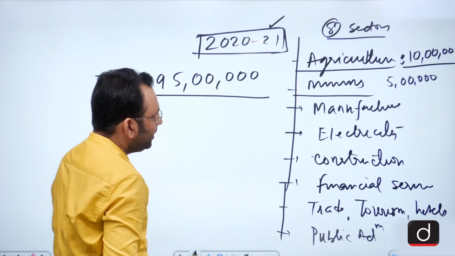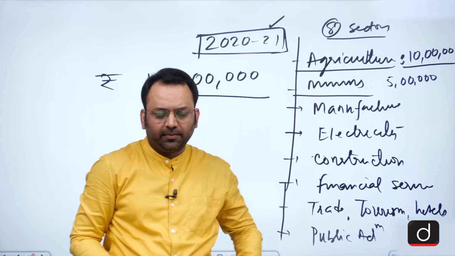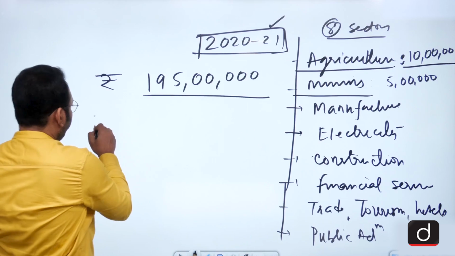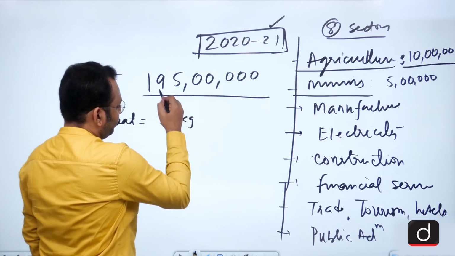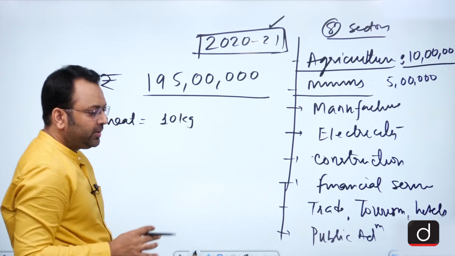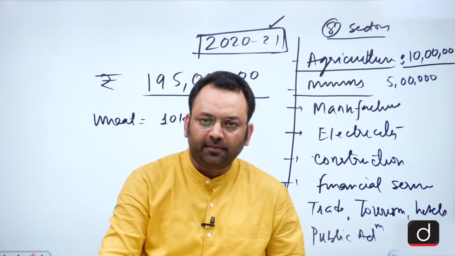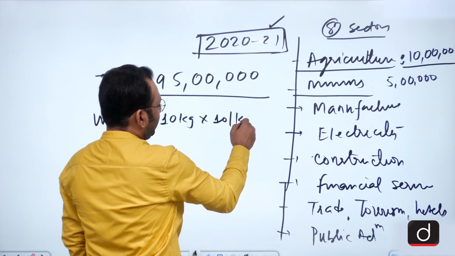Coming to the example of say agriculture, suppose we produced wheat, say 10 kgs, and we got to know that the wheat's current price this year was say 10 rupees per kg.